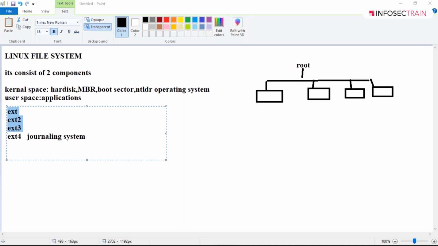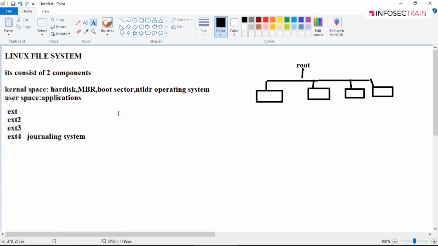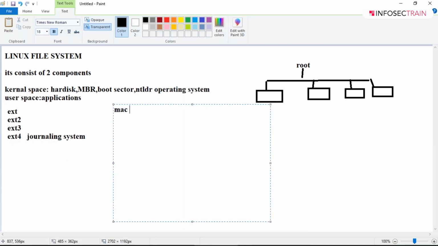The same method is used in the Mac operating system, but the file system is different. In Mac operating systems, the file system that we use is HFS. That is, we have HFS and HFS Plus, and one more, HFS Plus journaling. HFS stands for hierarchical file system. In the Mac operating system also the file system is in hierarchical format.